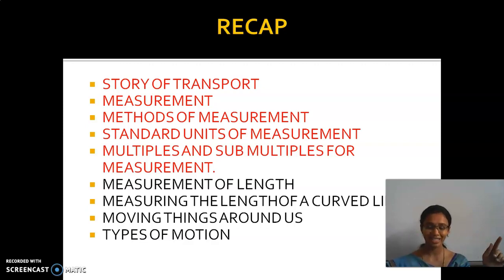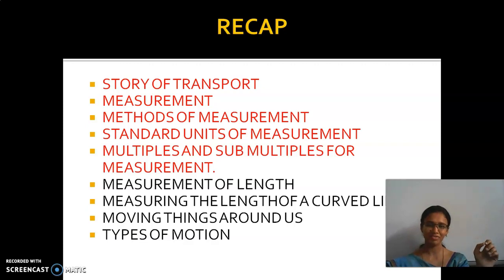Okay. 60 seconds is equal to how many minutes? Yes, it's 1 minute. Very good. So, 60 minutes is equal to 1 hour. 24 hours is equal to 1 day. 1 kilogram is equal to 1000 gram. Very good. 1 ton is equal to how many kilograms? Yes, very good. It is 1000 kilogram.